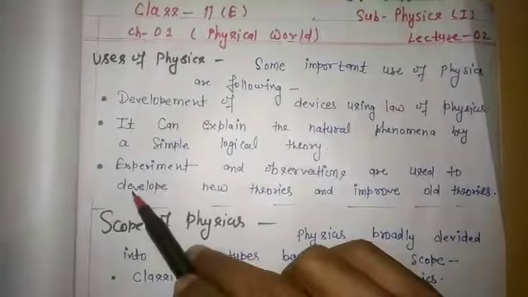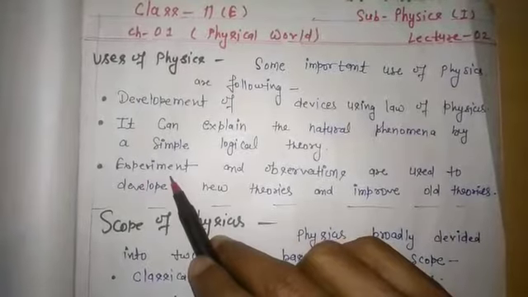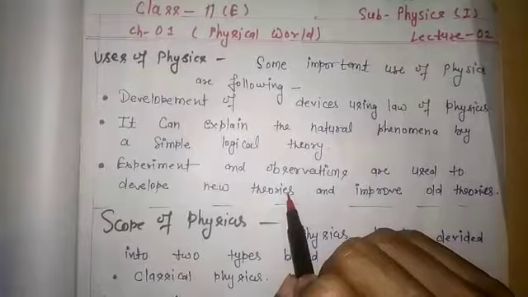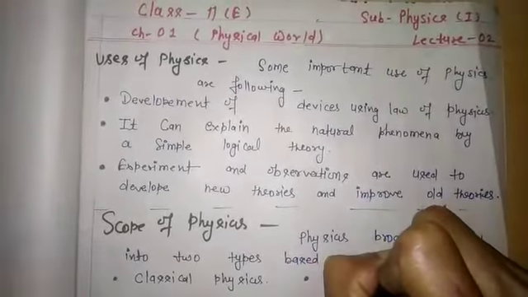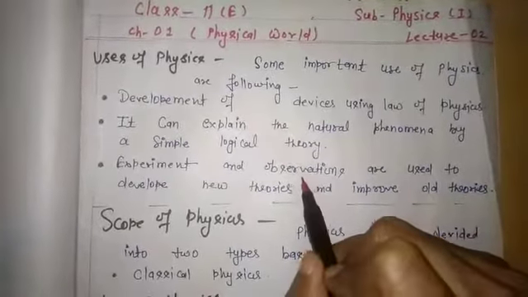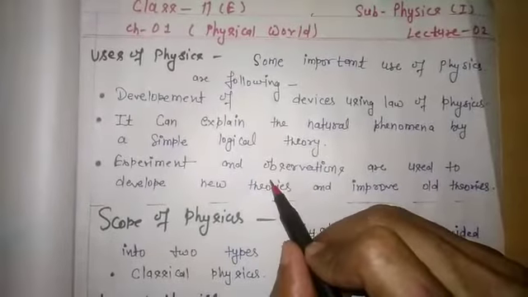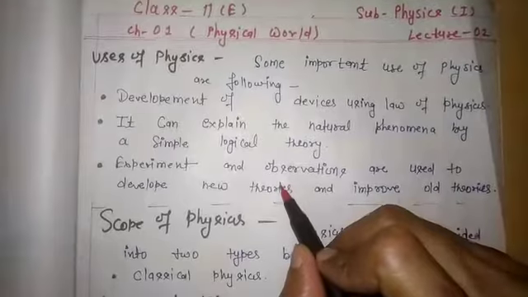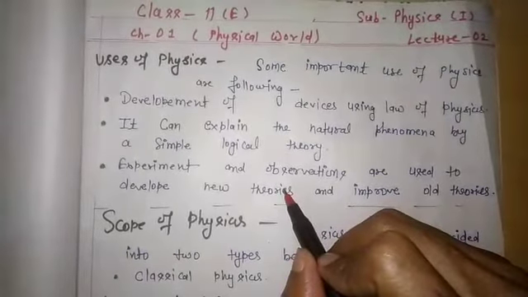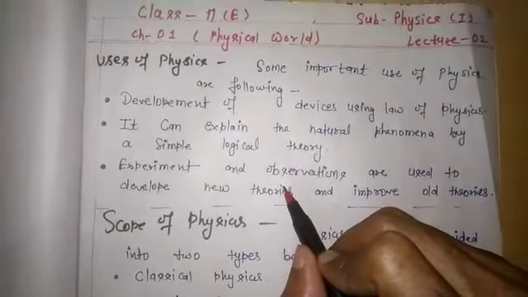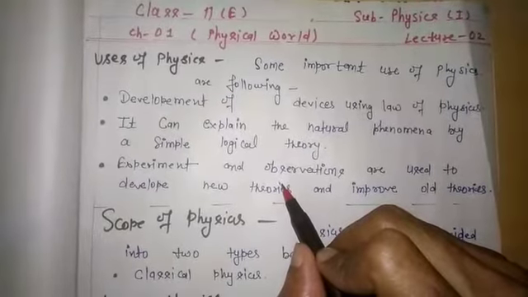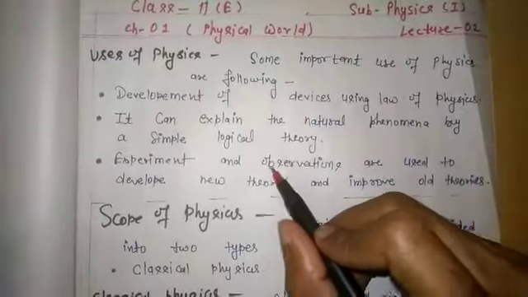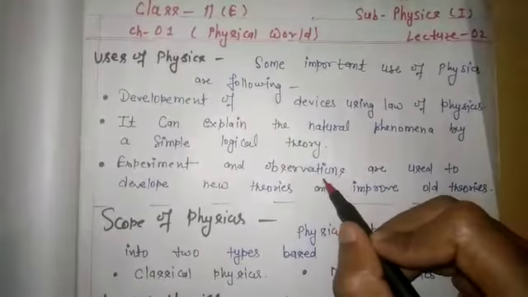And your next use of physics: experiments and observations are used to develop new theories and improve old theories. By this, that means we can easily develop many other theories with the help of our old theories of physics. And further, we can improve our theories. I hope you understand this.